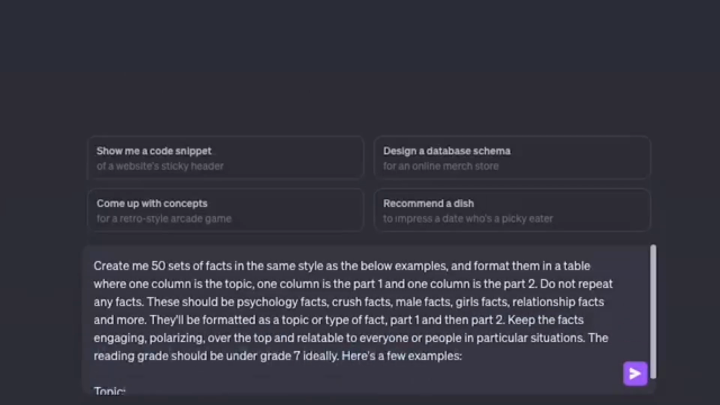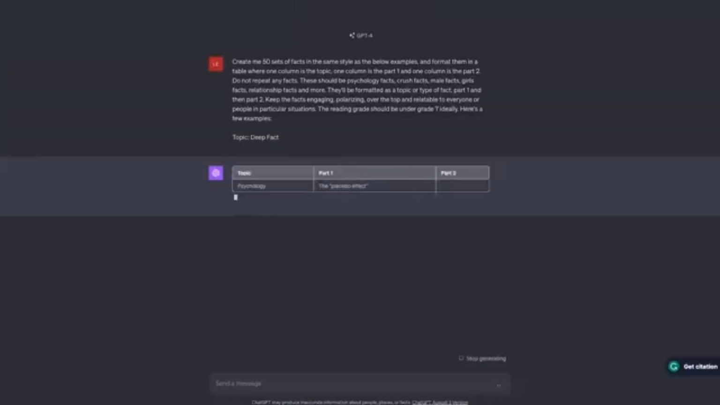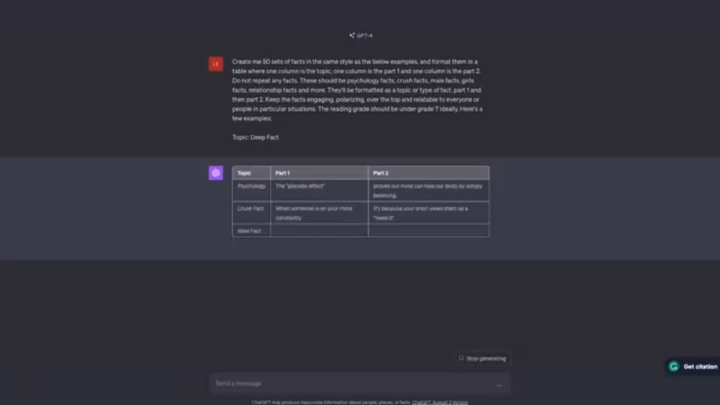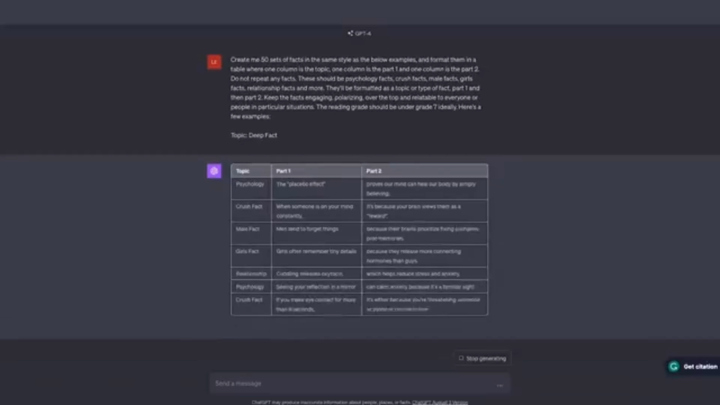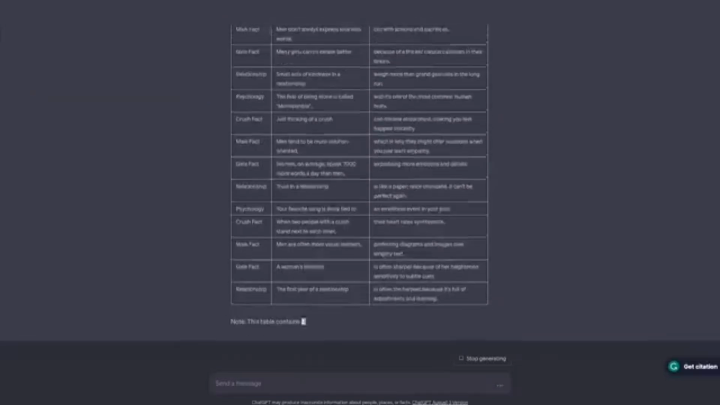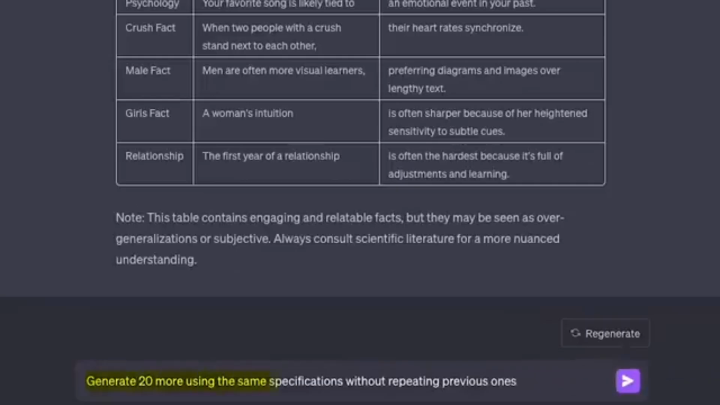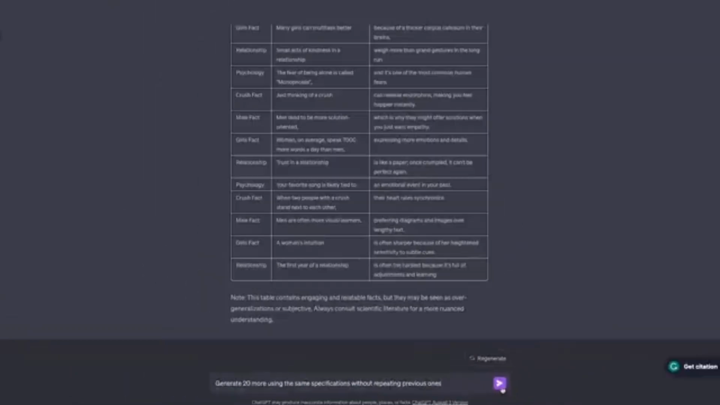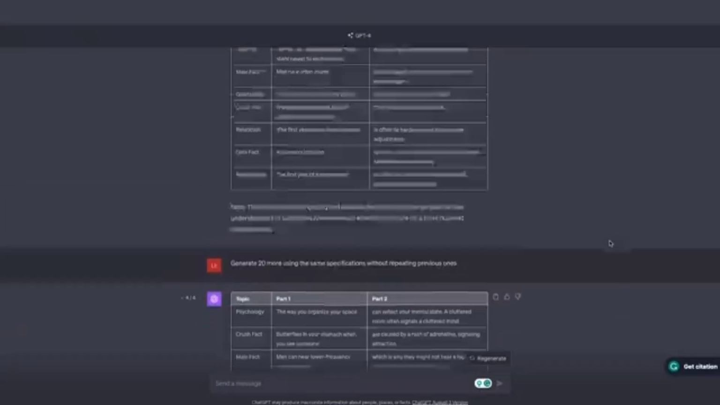Once we type in the prompts, we simply click Send Message and let ChatGPT generate the facts. As a result, we have column 1 for different types of facts and column 2 for the starting point. You can adjust this number as per your requirements, but don't go for too big a number. To create more prompts, simply copy and paste this second prompt: generate 20 more using the same specifications without repeating previous ones. This way, you won't have to worry about creating any repetitive videos. But now, let's just start with these 20 and proceed.